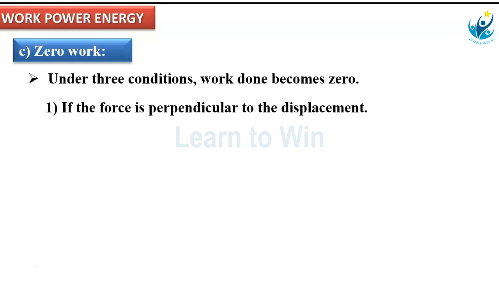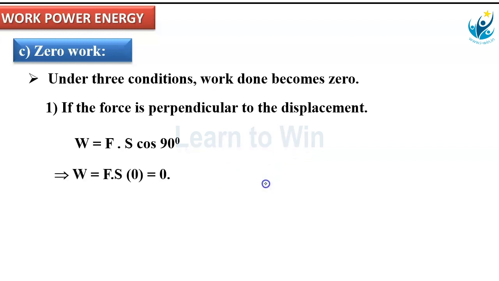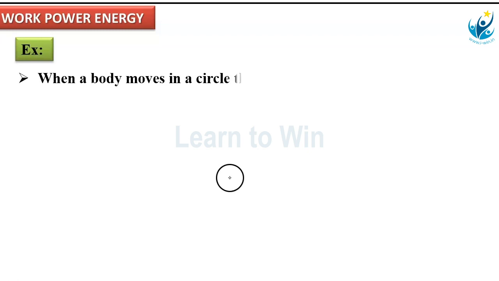If the force is applied perpendicular to the displacement, then the work done is 0. W equal to Fs cos theta, where theta is 90. Then cos 90 is 0, which implies W equal to Fs into 0, which is equal to 0. Now, an example for that.